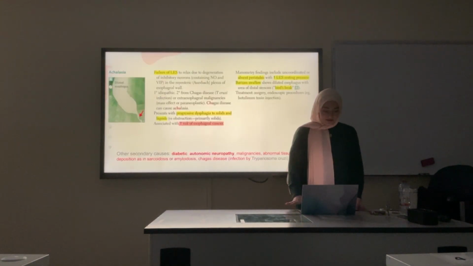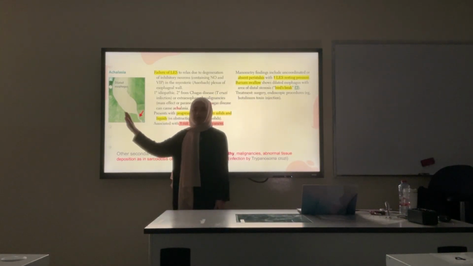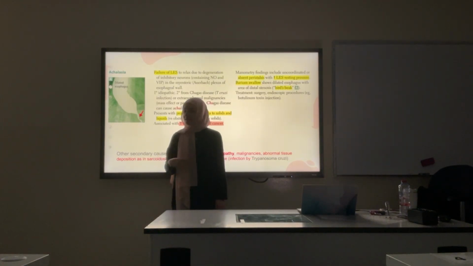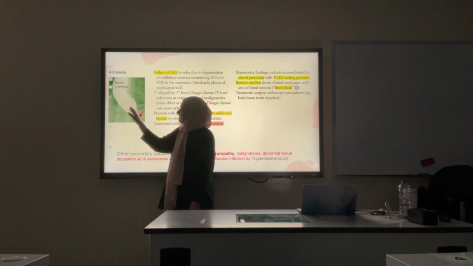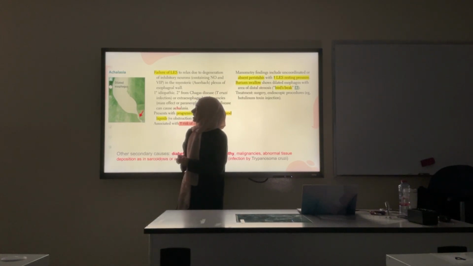Next, we have achalasia. Achalasia, whenever you see this sign on X-ray or barium swallow. This is a barium swallow. Basically, they give the patient contrast to enhance the GI tract. But you will find a very prominent narrowing here. This is called the bird beak sign. Okay? Why does this happen?